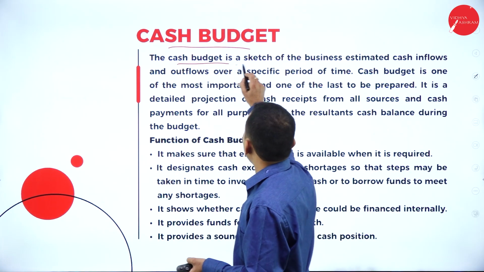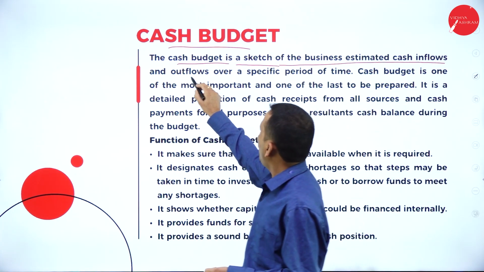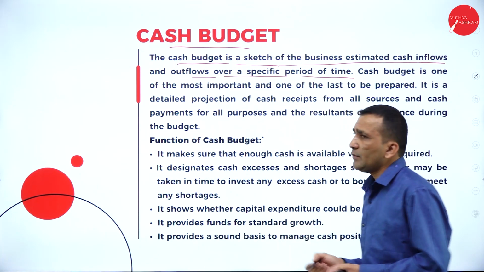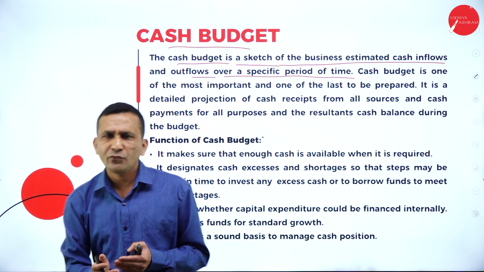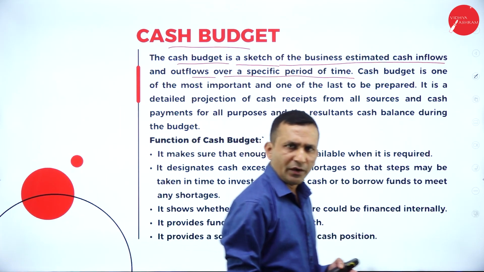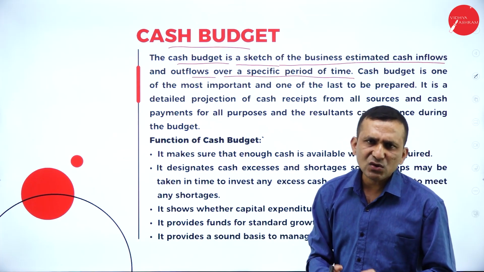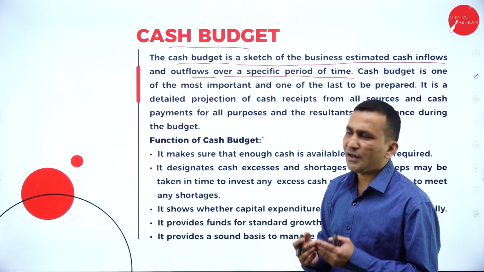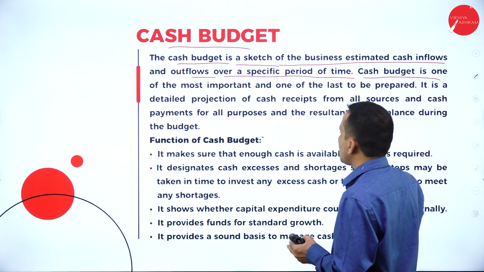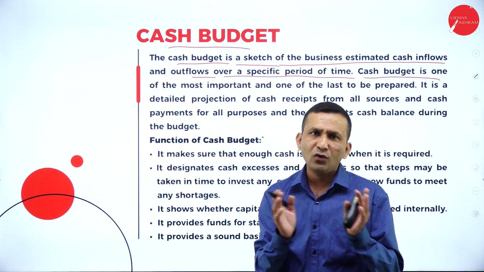So the cash budget is a sketch of the business's estimated cash inflow and outflow over a specified period of time. And all the expenditures you want to meet, of course, the receipt of income is very important. Majorly where you are expecting income, through the sales only we are collecting, either you are expecting from debtors, the collection period. Obviously the cash budget is focusing only on cash-related transactions, either inflow or outflow.